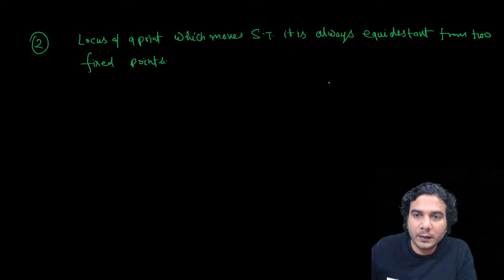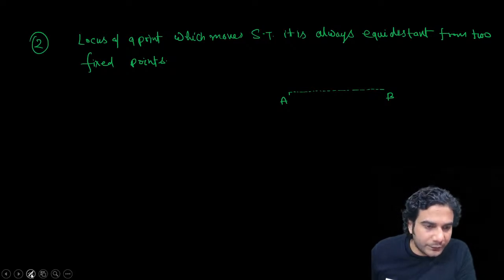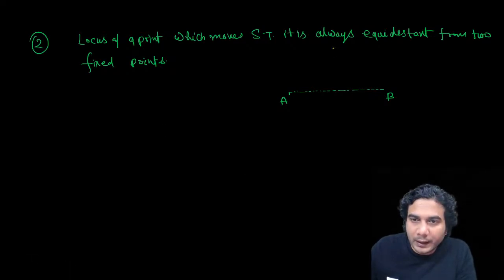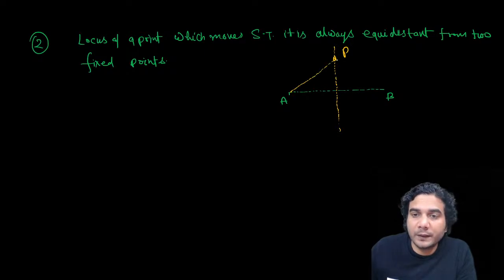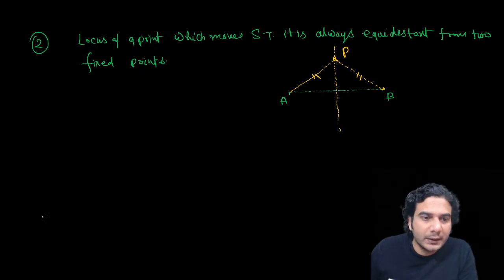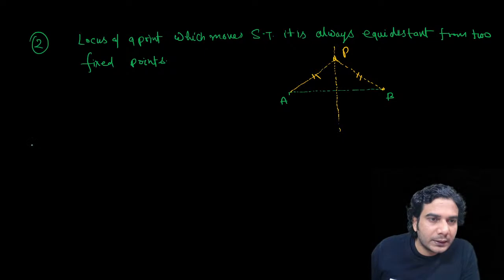All right. So now you can see, say A and B are two fixed points and P is a moving point. Then how would this point P move? Then P will move on a line which is basically the perpendicular bisector. Okay, this is the locus. So in this case the locus of P is a line which passes through the midpoint of AB and is perpendicular to AB, right? You can see P will always be equidistant from A and B. All right.